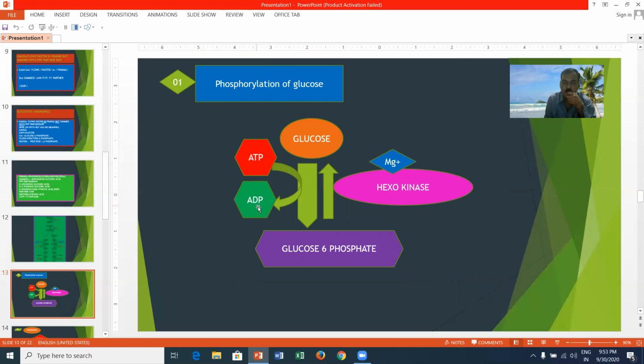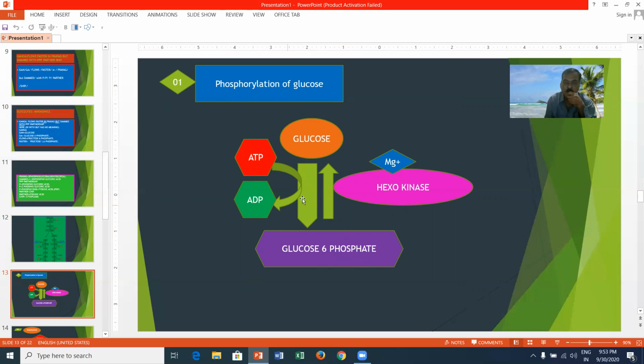ATP is converted into ADP and inorganic phosphate. This inorganic phosphate is tagged with glucose to form glucose 6-phosphate in the presence of an enzyme, hexokinase, and the activator magnesium ions. Here glucose is converted into glucose 6-phosphate by means of phosphorylation of glucose.